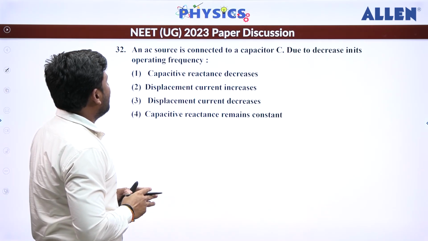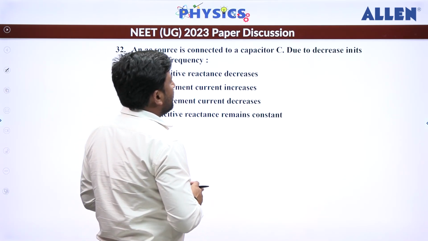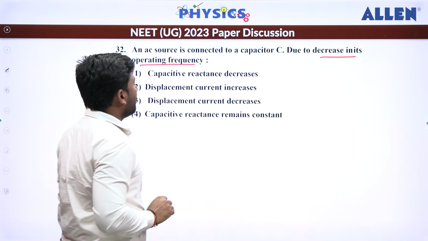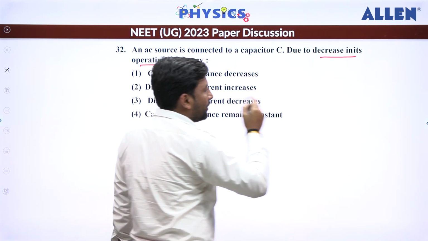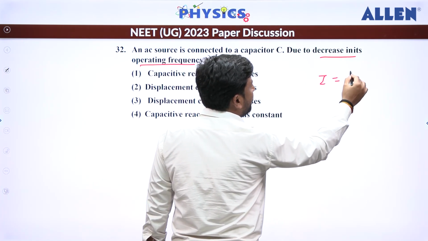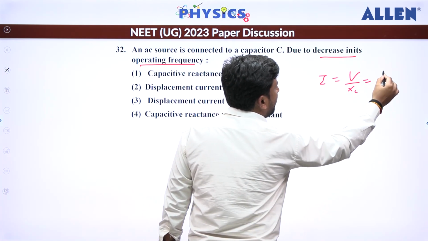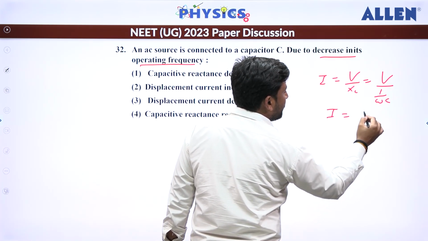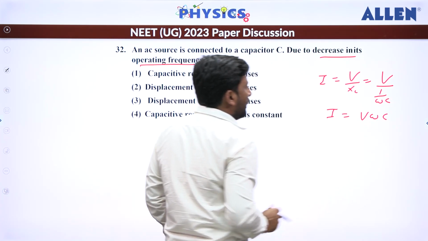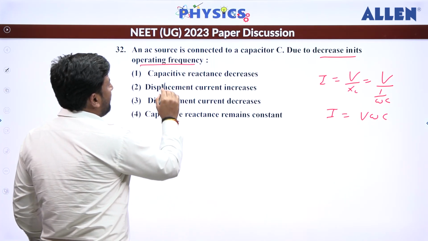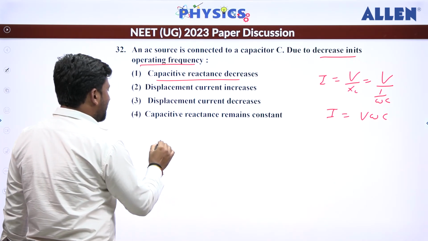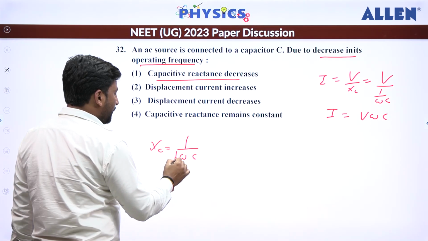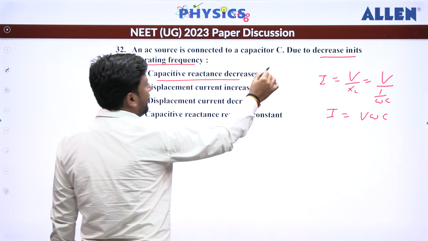Next, an AC source is connected with a capacitor, then due to decrease in its operating frequency, which of the answers is correct? Check. So I, we know that it is V divided by XC, and XC is going to be 1 by omega C. So I, we can write, is V omega C. Now check the answer. First of all, capacitive reactance. So capacitive reactance XC is going to be 1 by omega C. So if you decrease the frequency, this will increase. So this option becomes wrong.